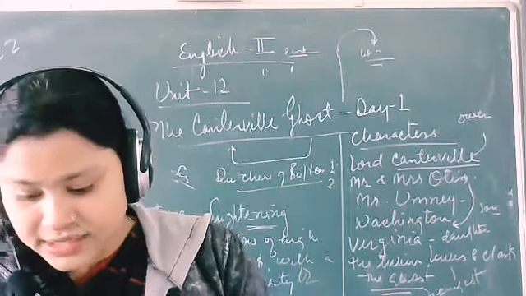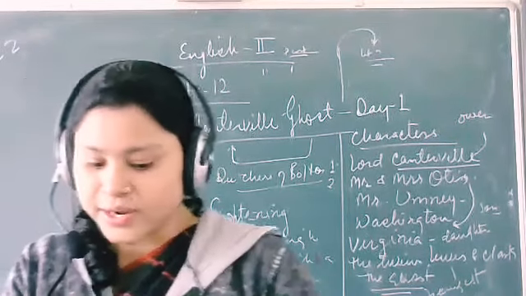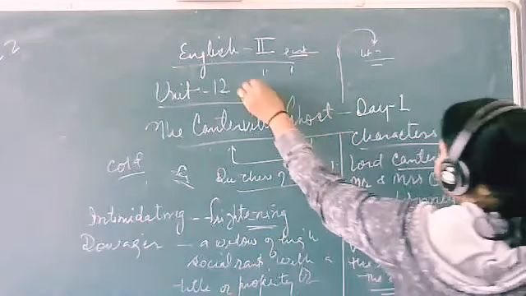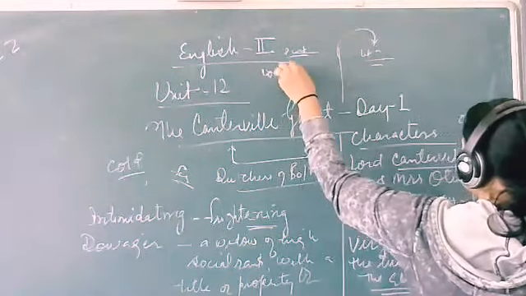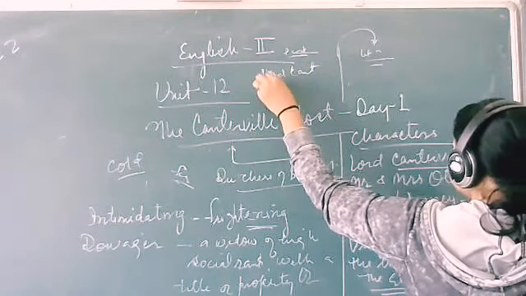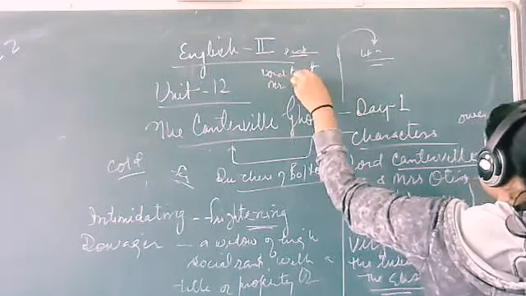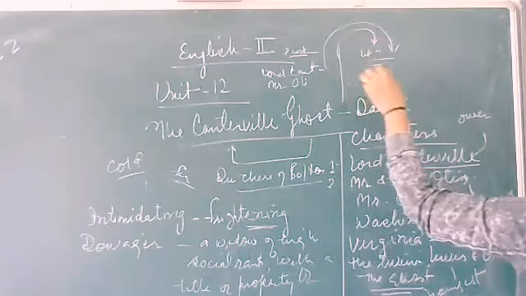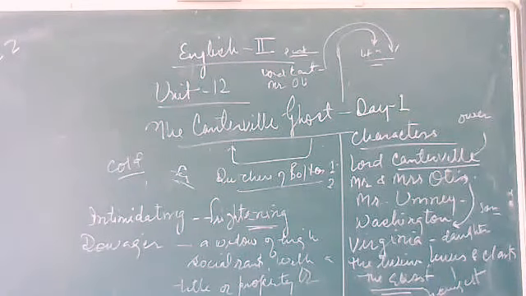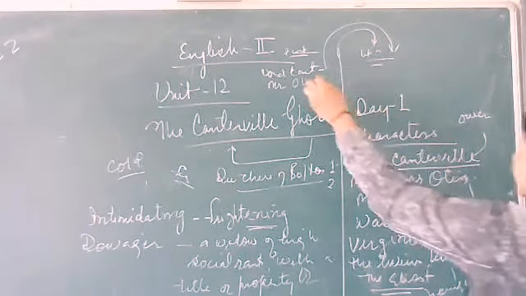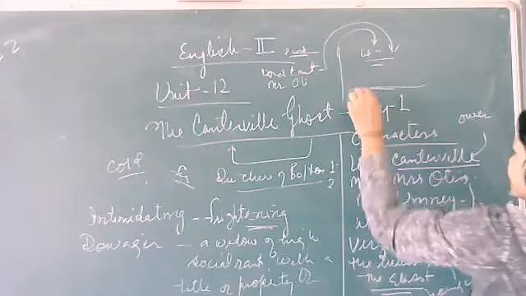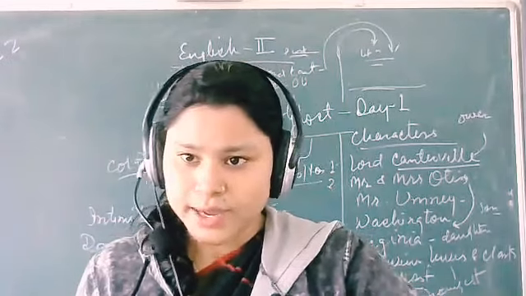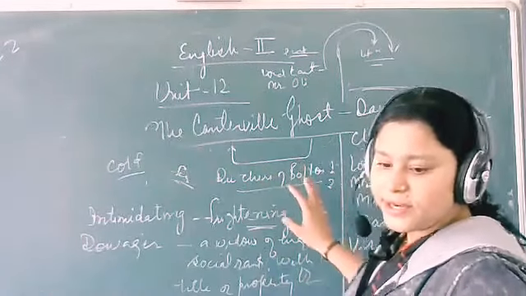The side where Mr. Otis and Lord Canterville are standing is lit up. That was the stage, so on this side are Lord Canterville and Mr. Otis. Whatever he is telling about his aunt was visible on the other side of the stage. All the things were darkened there, and here things are visible. The story is being told by Lord Canterville, so till here things are clear to everybody.